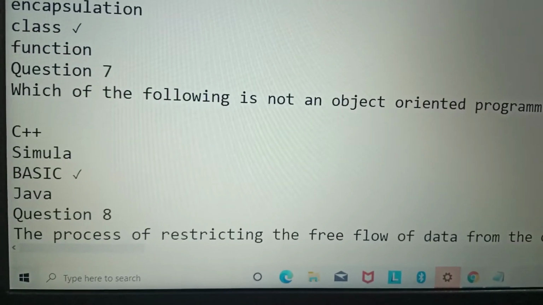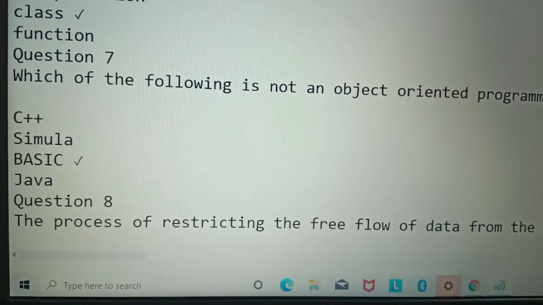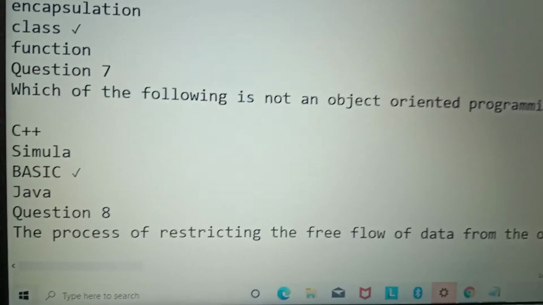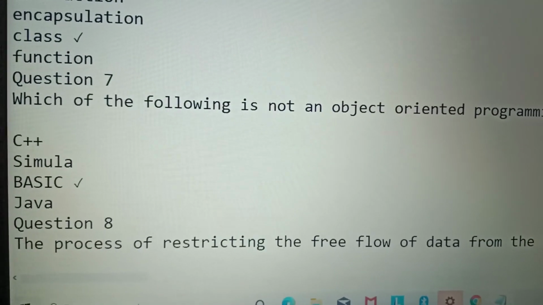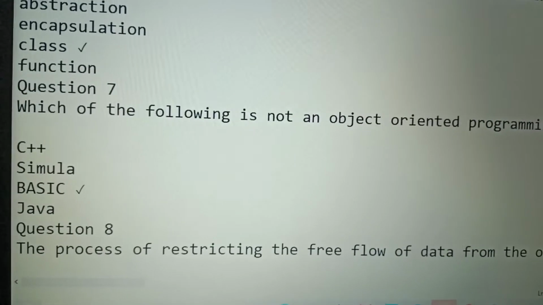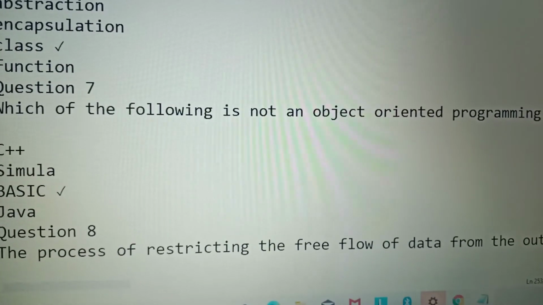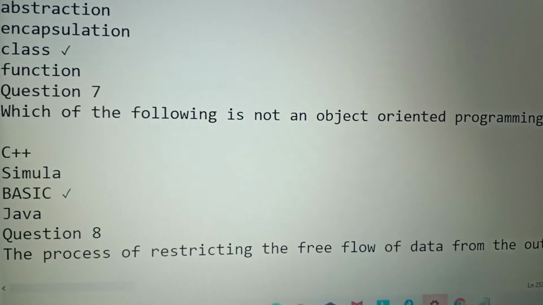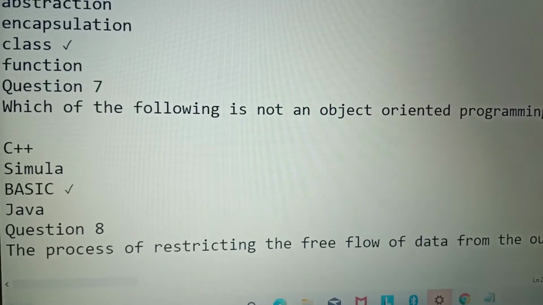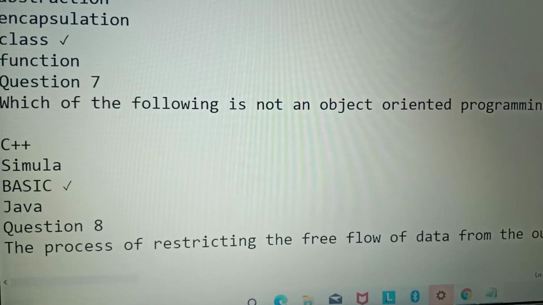Question number 7. Which of the following is not an object oriented programming language? High level languages are object oriented programming. You know the difference between high level and low level languages. High level languages are written in simple English, and low level languages are not written in simple English.